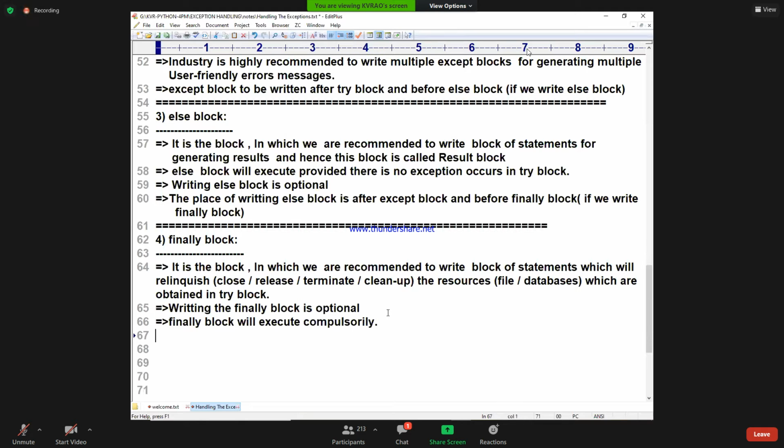Finally block will execute compulsorily, that too if we write it. If we write it, it will execute compulsorily. So this is the one which we need to write. The place of writing the finally block: the finally block is to be written after the else block, if we write an else block.